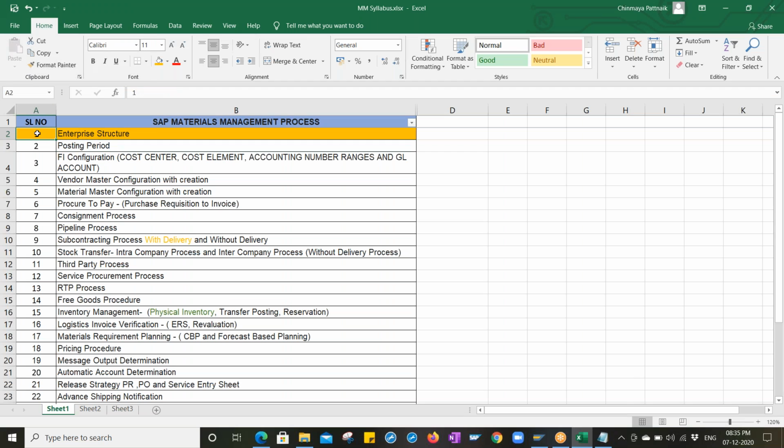Based on the syllabus, we have to start with the enterprise structure. As you know, the enterprise structure is the basic structure of the organizational elements of the company: company, plant, storage location, purchasing organization, which we have to define and assign. That is the basic and very important part. Okay, so let me log in to the server.